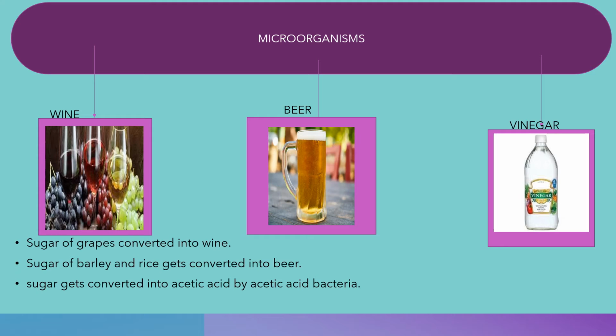This fermentation process is widely used for making wine, beer, and vinegar. Sugar of grapes, when fermented, gets converted into wine. Sugar of barley and rice gets converted into beer, and sugar, when fermented with acetic acid bacteria, gets converted into vinegar.